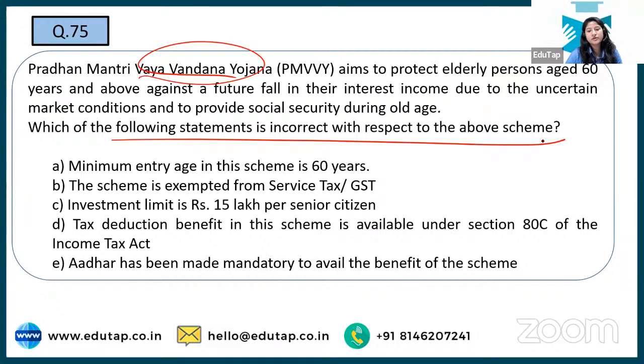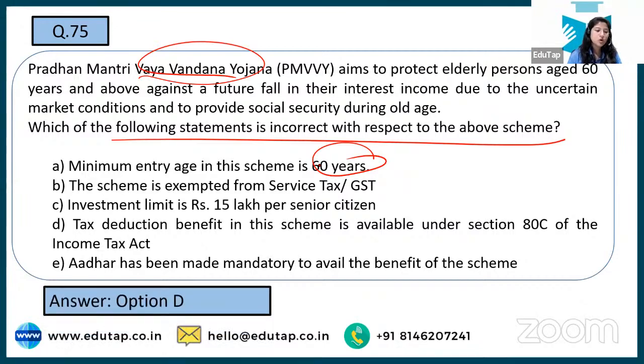So it talks about Vay Vandana Yojana. The minimum entry age is 60 years. That is true. Exempted from service tax, GST, yes. Option number D is the wrong answer. Because see, it talks about tax deduction benefit in this scheme being available under a section.